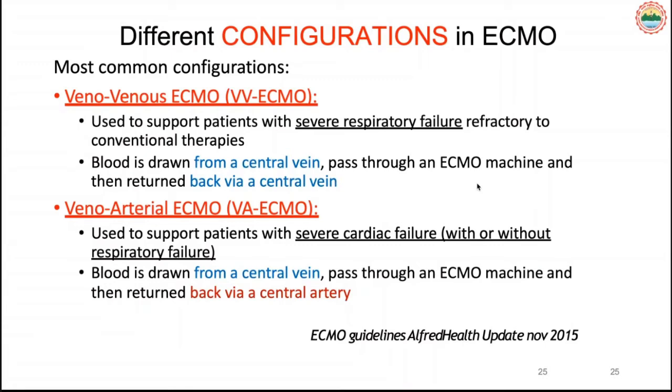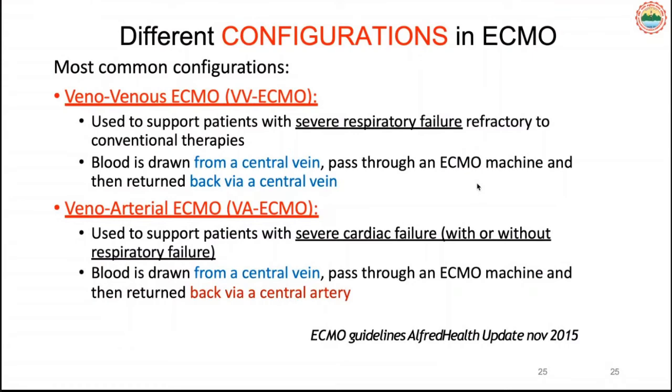Veno-venous ECMO is most frequently used to support patients with severe respiratory failure refractory to conventional therapy, where we are not able to oxygenate blood by the conventional ventilators. So we have to cannulate either the internal jugular vein or the femoral vein, and the blood goes from the vein and back again to the central vein. It may be femoral, or jugular, or a femoral-jugular kind of veno-venous ECMO.